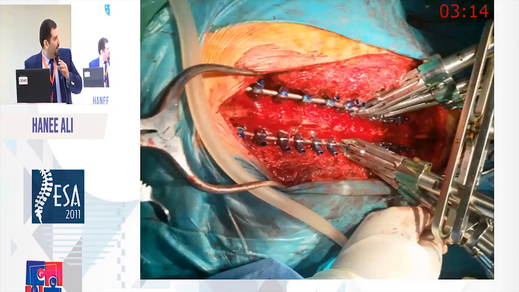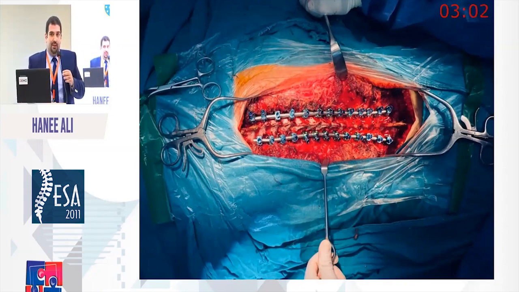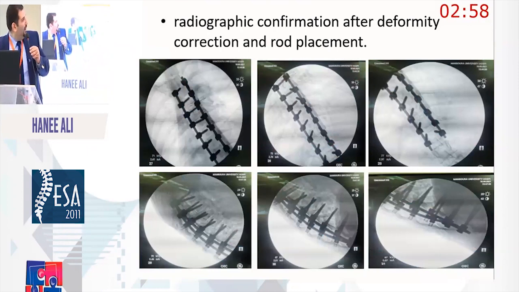This is the final photo after correction of the curve and rod placement. As you see, there is a marvelous improvement of the curve. This was confirmed radiologically after correction and after replacement, showing in the upper row the AP view, and the lower one showing screws in the lateral view.